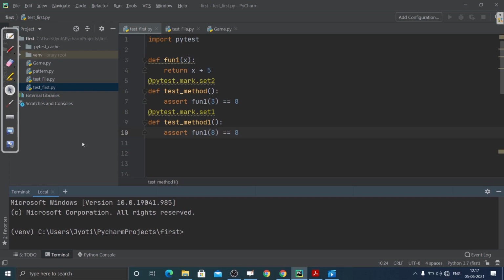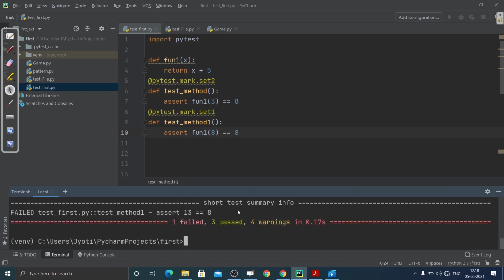Now, if you remember what I have told you, to make it clear that a Python file is a test file, we start the naming with test, or end the name with test. So how we can do that, let me show you by just writing py.test. I'm inside this folder, the folder name is first, and I'm just using py.test. Let me show you what happens.